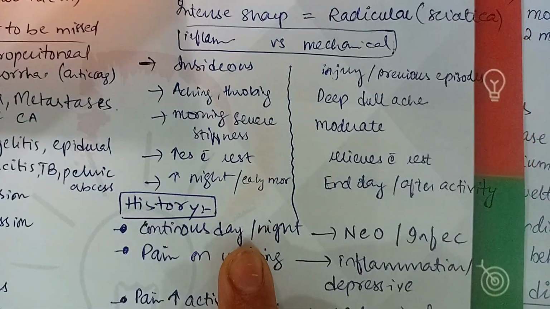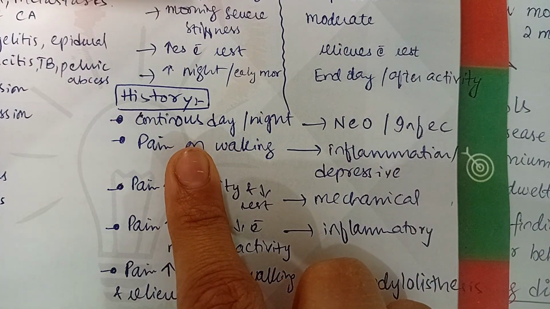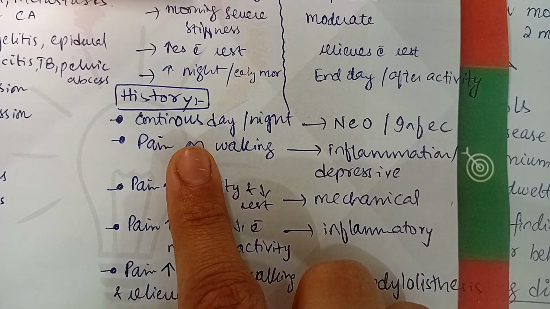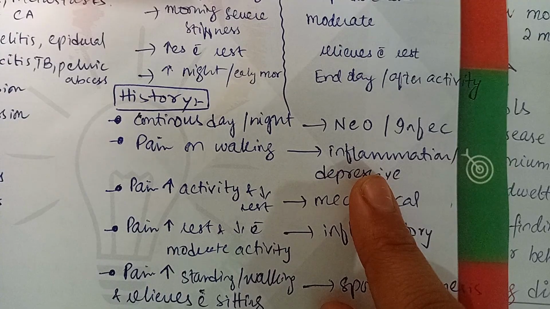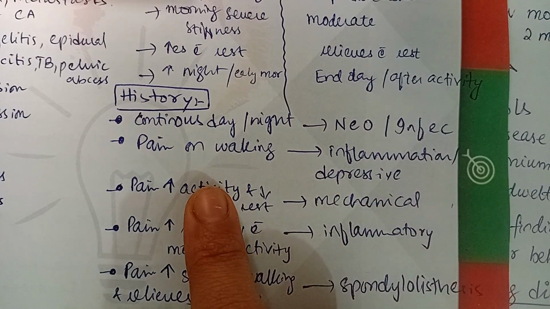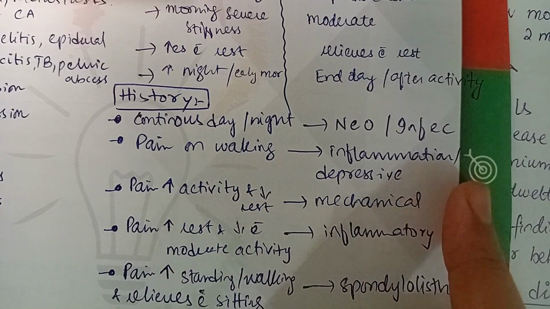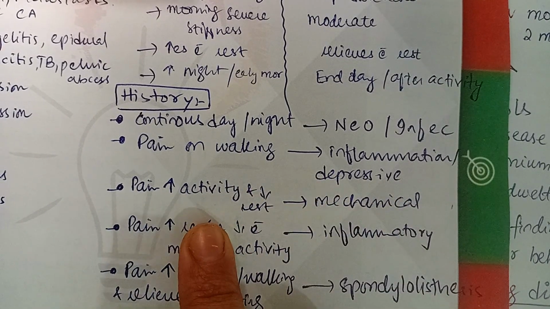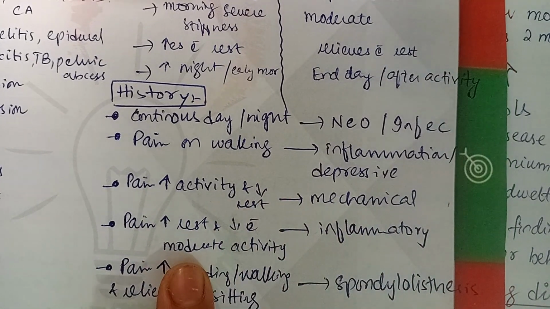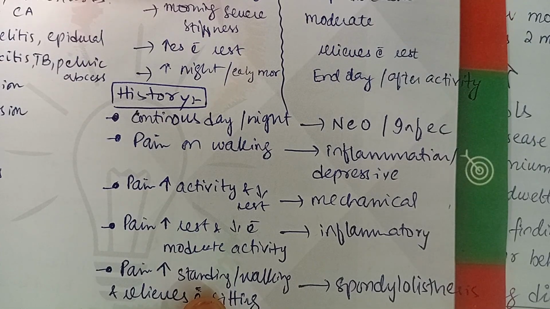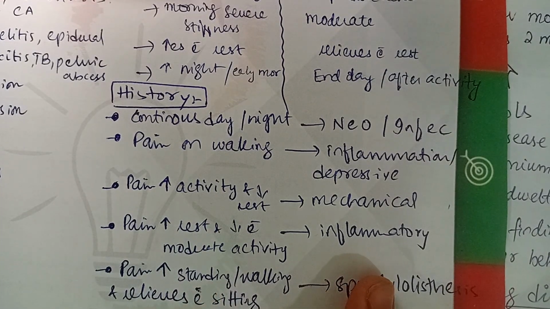Some history points are very important to diagnose certain disorders. For example, if the pain is continuous in day and night, it shows some severe underlying disorder, for example neoplasia and infectious disorder. Pain coming on walking can be in degenerative or inflammatory disorder. Pain that increases with activity and decreases with rest would be mechanical pain. Pain that increases with rest and is associated with decrease on moderate activity would be inflammatory pain.